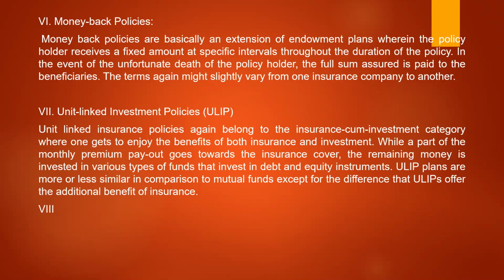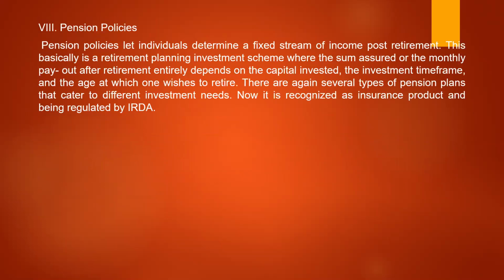Then last we have pension policies. Pension policies are the policies taken for benefit after retirement. The people who are earning members right now, after the age of 58 or 60 or 62, as the case may be, depending on the organization or sector in which they work, after the expiry of that retirement time, their income will stop. So when the income stops, they expect that the fund should sufficiently help them to get a pension. So these are called pension policies.